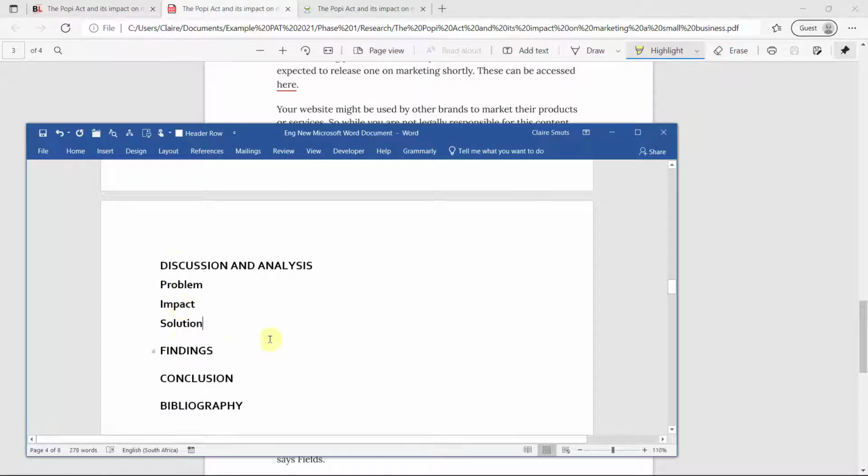Just make sure that you put the headings in an order that makes sense. It doesn't help to start with a solution. We obviously want to discuss the problem first and end off with a solution. And please, you don't have to use my exact headings. You're welcome to if you want to, but you don't have to.